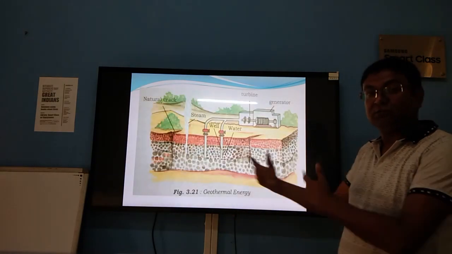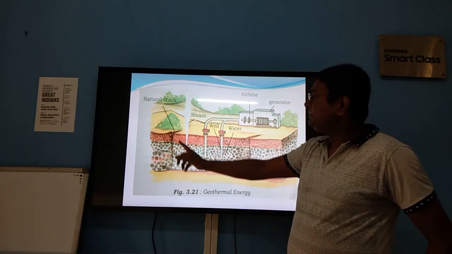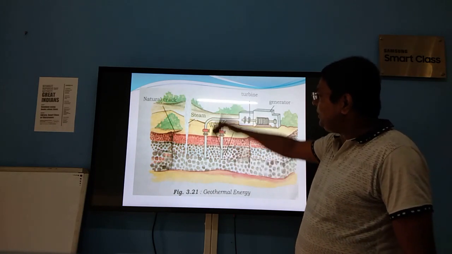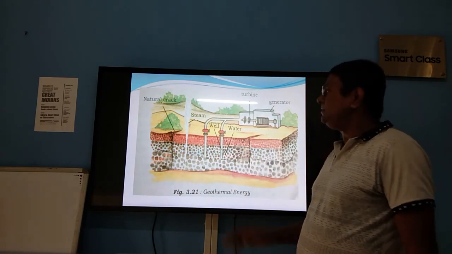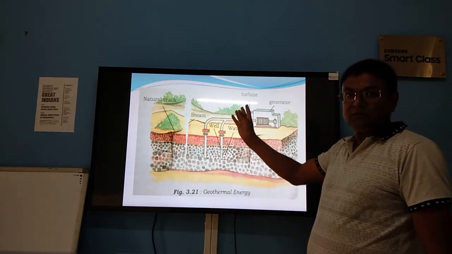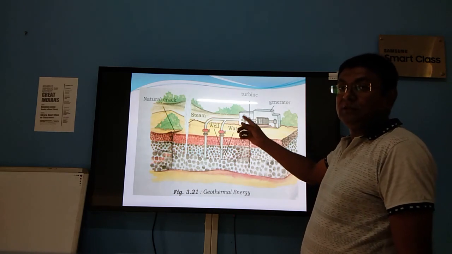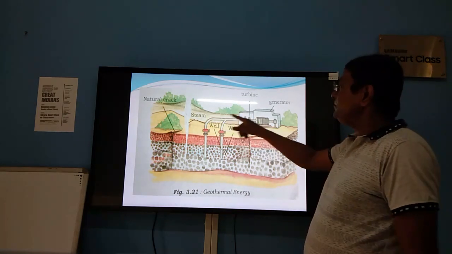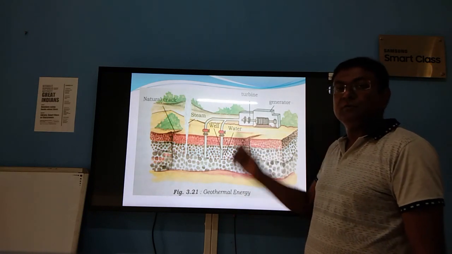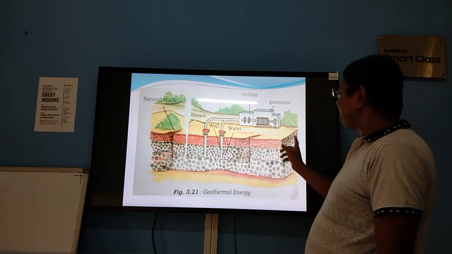How is it generated? You will find steam here, you may find a natural crack here, and we dig wells for water and steam. We put both together and allow them to go to the turbine, and this steam moves the turbine fast, which generates electricity.